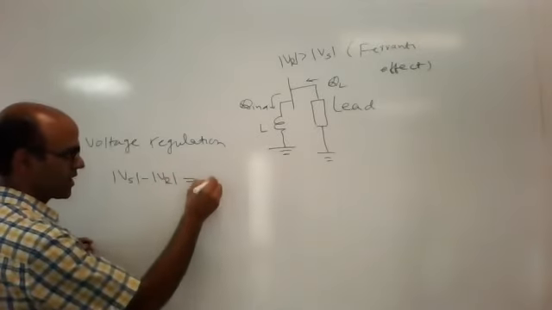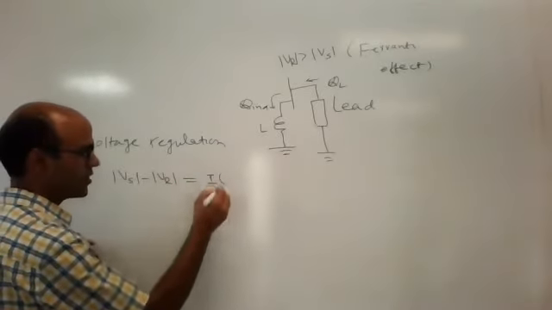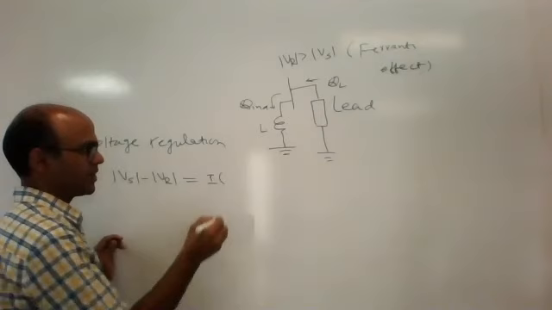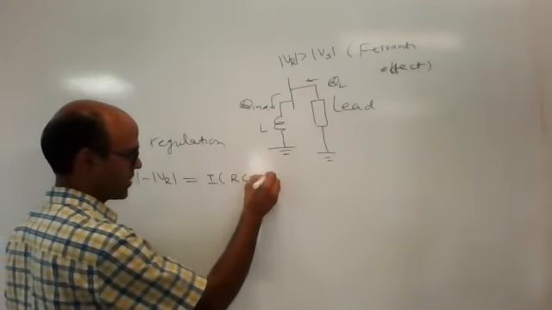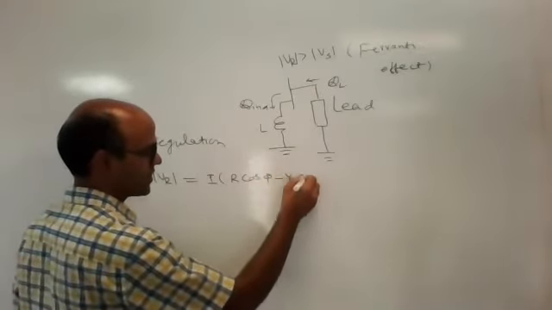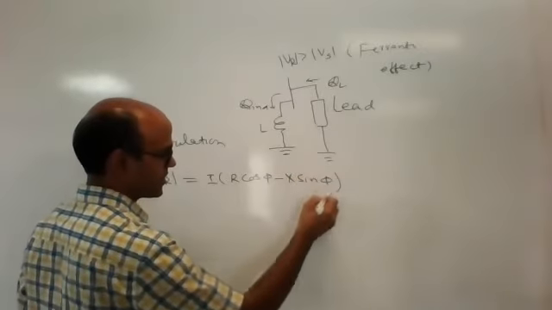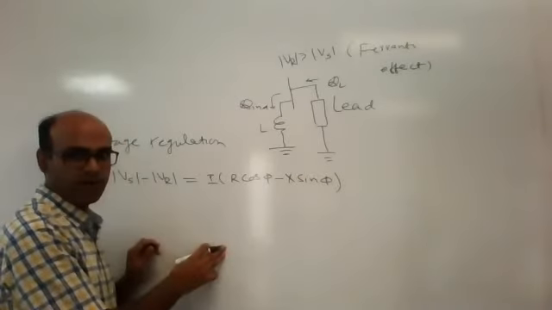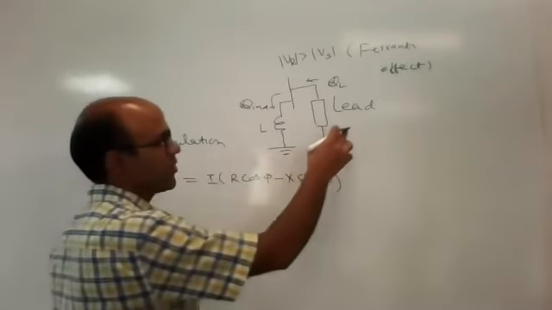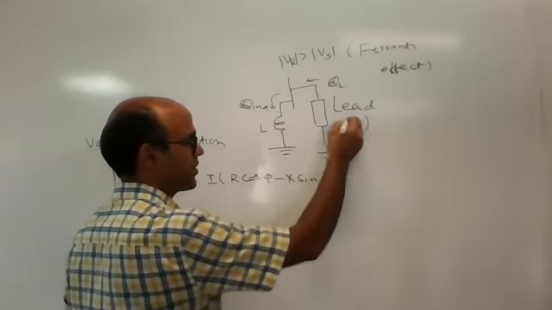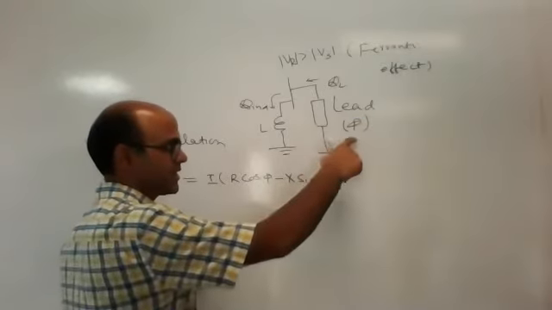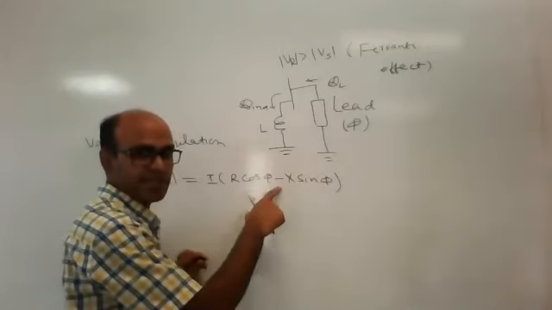This is the expression you have derived for the medium transmission line, R cos phi minus X sin phi, in the case of leading power factor. Since we know our power factor is leading, phi is the leading power factor angle, that's why I place a negative here.